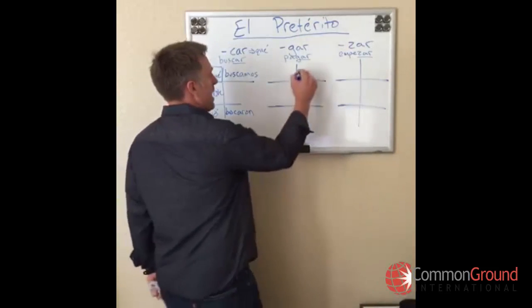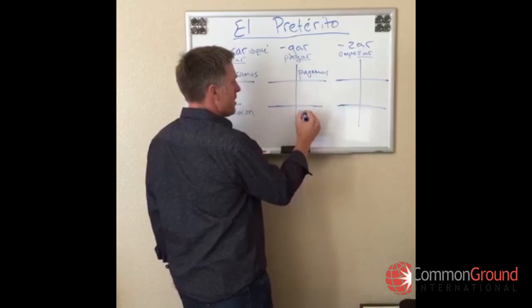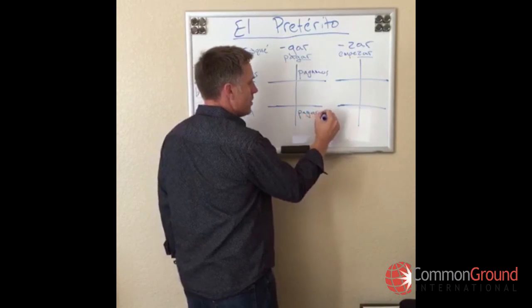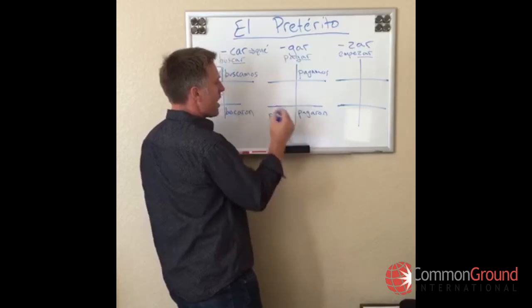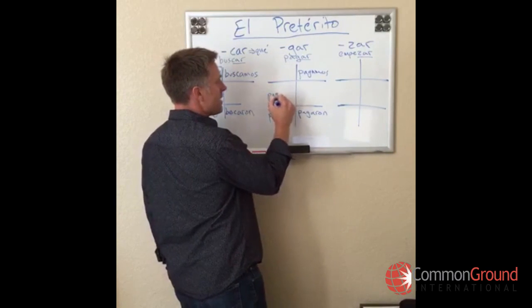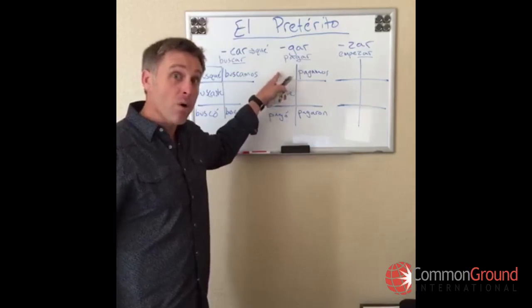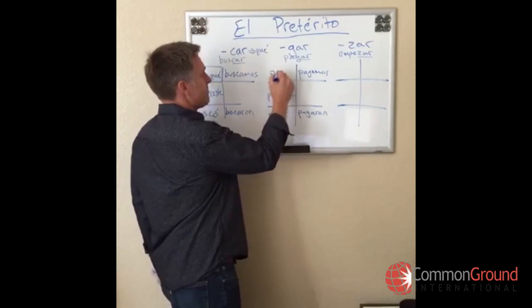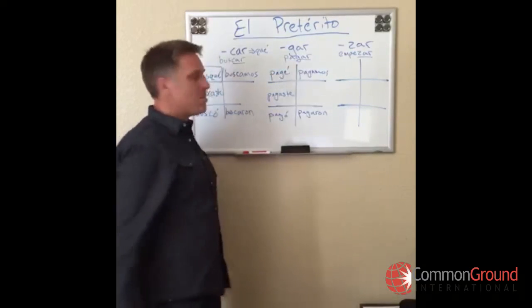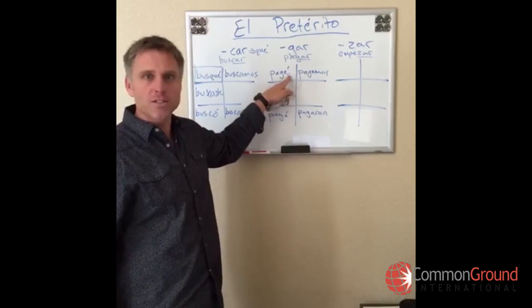We've got pagamos, no problem. Pagaron, no problem. Él pagó, no problem. Tú pagaste, no problem. But when we get to the forma yo, if we didn't make a spelling change, it would be like that. And we know that GE has an H sound, not a G sound.